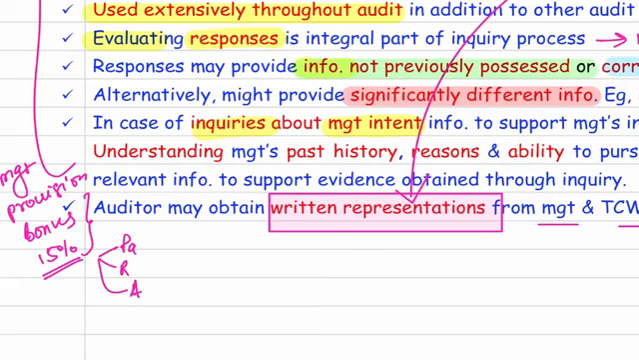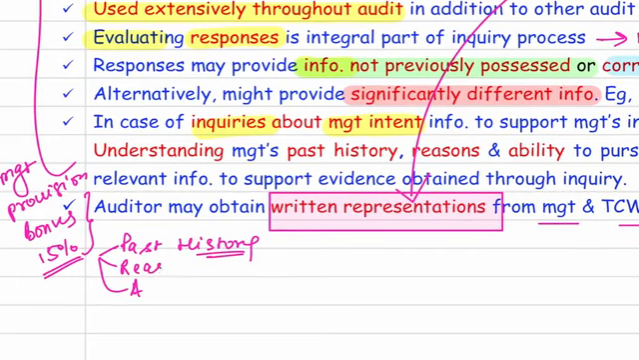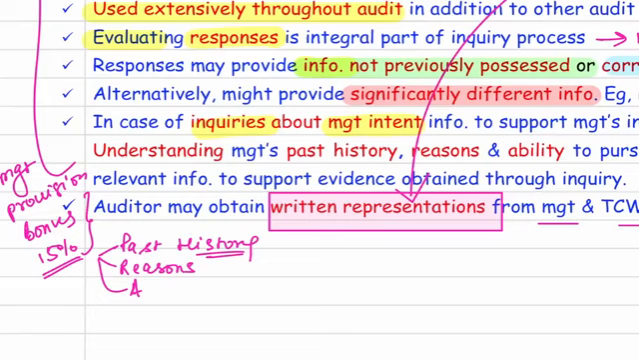PARA. PARA means past history, whether in the past management has given such type of bonus. Reasons, why they want to give so much bonus. Have the employees done really great? And A for ability. Does the entity have so much money to give such bonus?